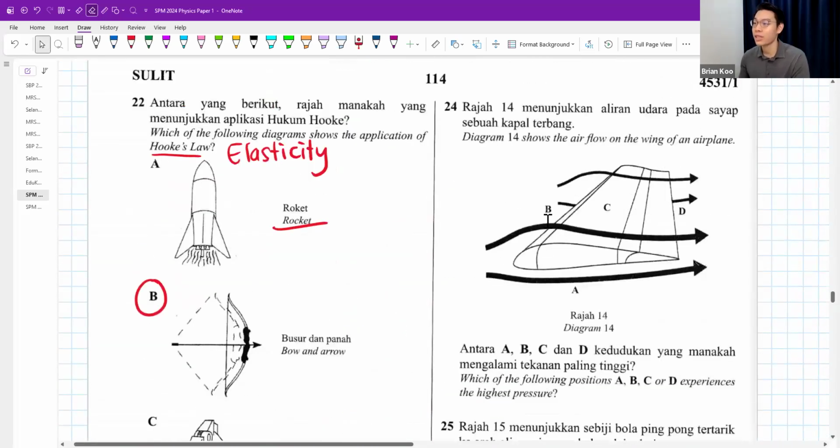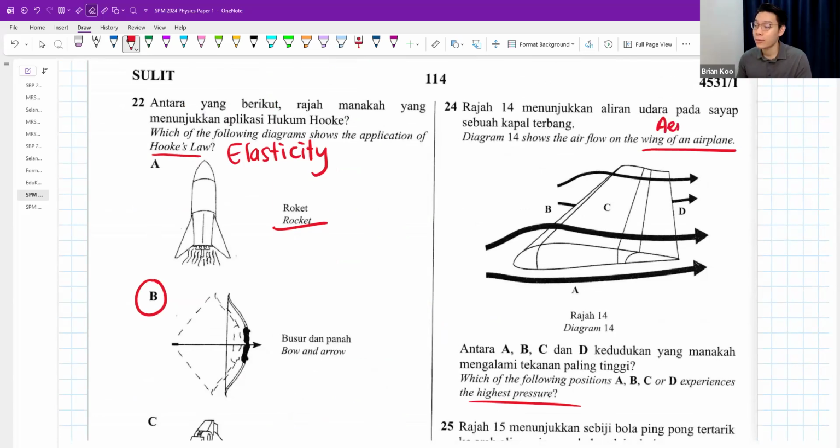Okay, 24. Diagram 14 shows airflow of a wing of an aeroplane. Which of the following positions A, B, C, D experience highest pressure? Don't have to memorize who has highest pressure, who has lowest pressure, highest speed, lowest speed. I always say to my students, the wing of an aeroplane, which is known as aerofoil shape, is to give you what kind of force? A lift force. As simple as that.